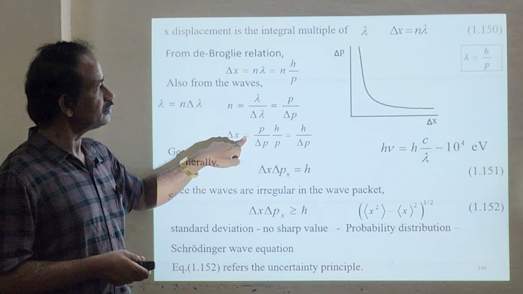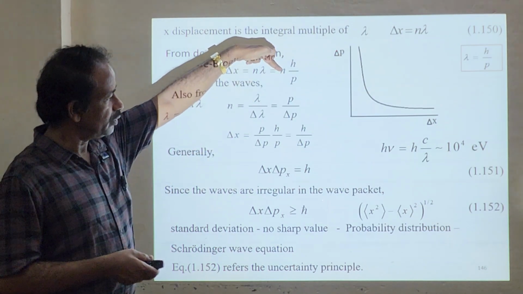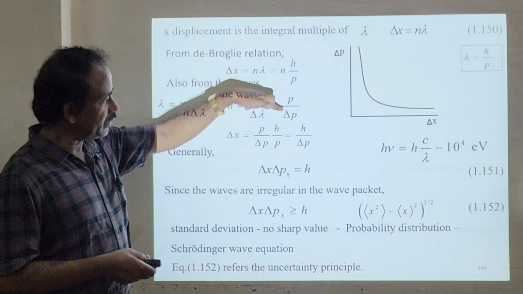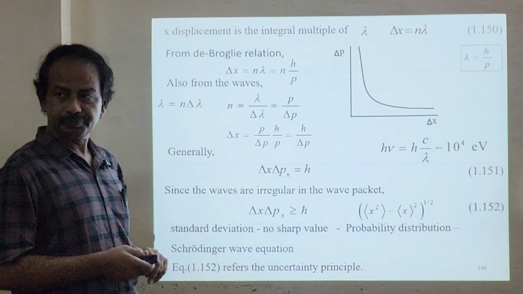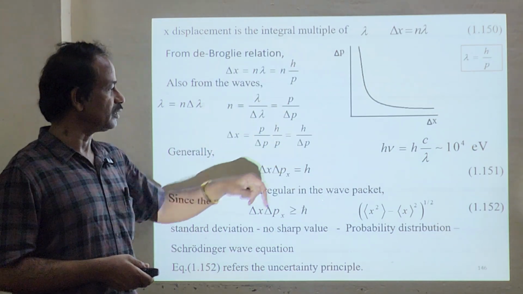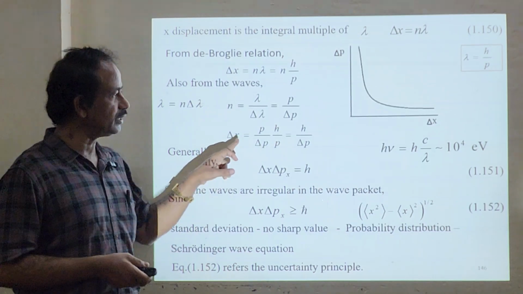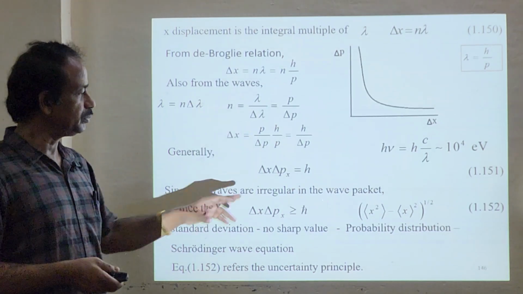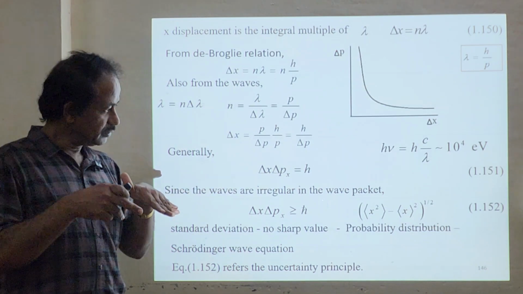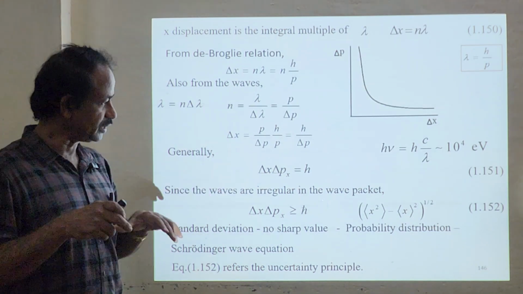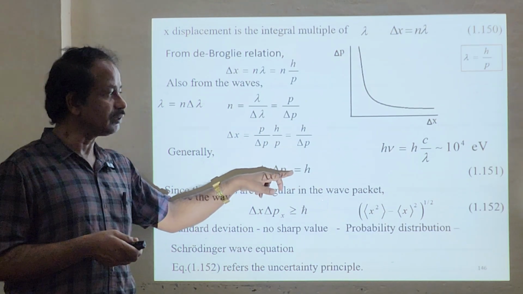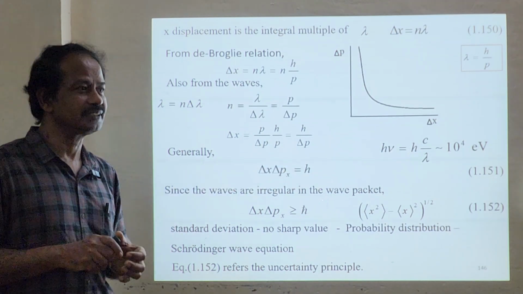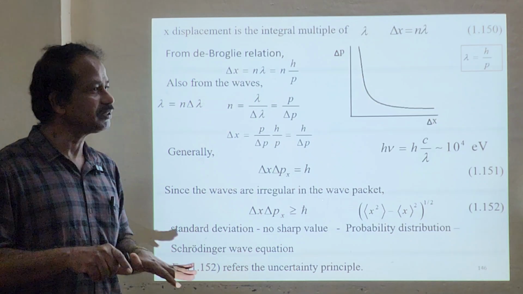So lambda divided by del lambda, that will give you p divided by del p, using that relation. So del x equals, instead of n you can substitute p by del p. So p by del p, correct? p by del p, times h by p. Okay, p gets cancelled, you have h divided by del p. So del x equals h divided by del p. So del x del p x is equal to h bar. Okay, h or h bar by 2. Okay, it's equal. Equal means minimum uncertainty. So there will be a minimum uncertainty.